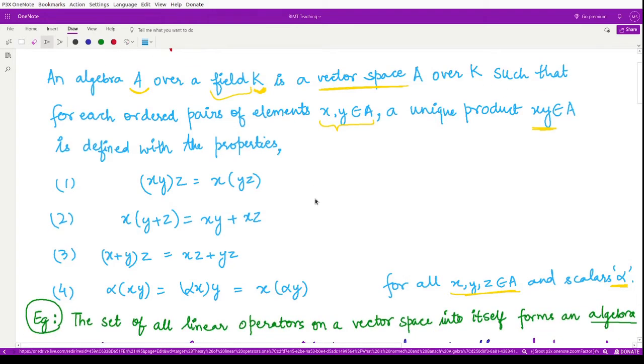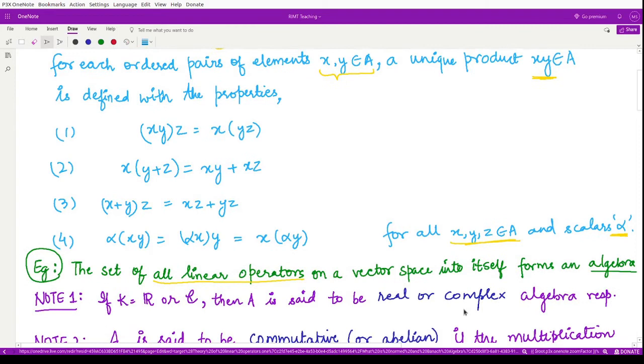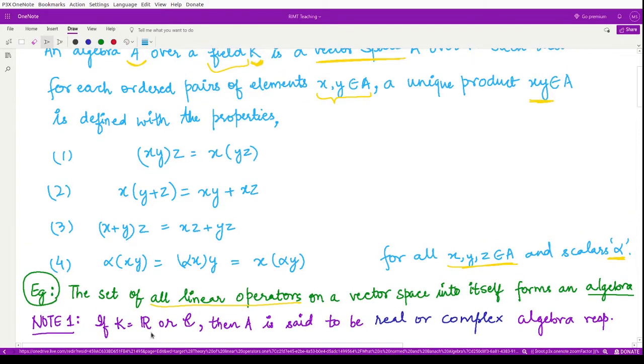A simple example of an algebra is the set of all linear operators defined on a vector space into itself. Note that if the associated field is the real field or the complex field, then the algebra is also a real algebra or a complex algebra.